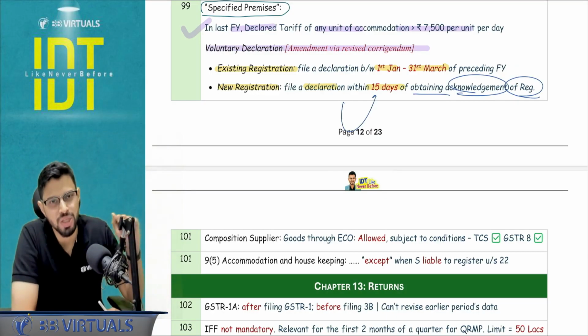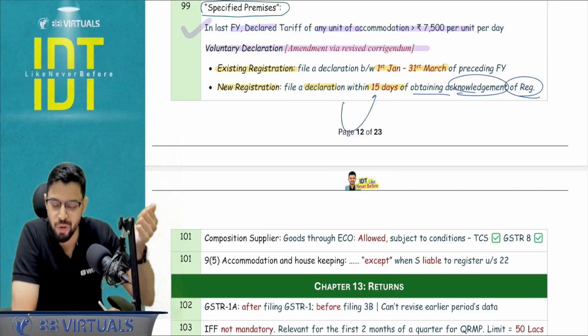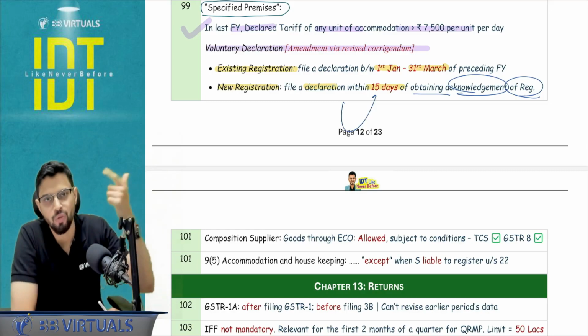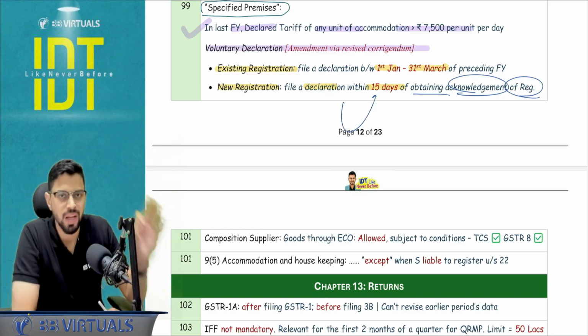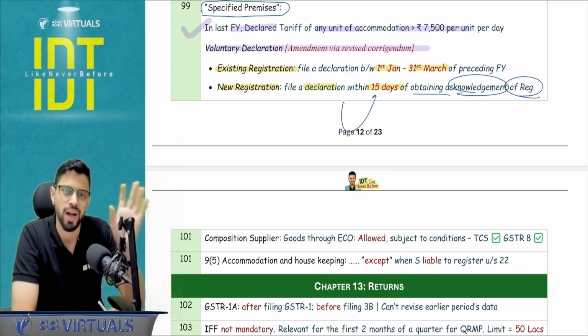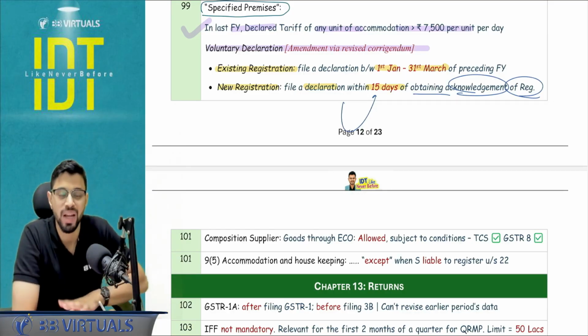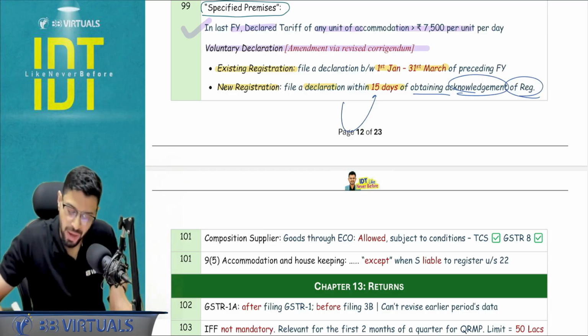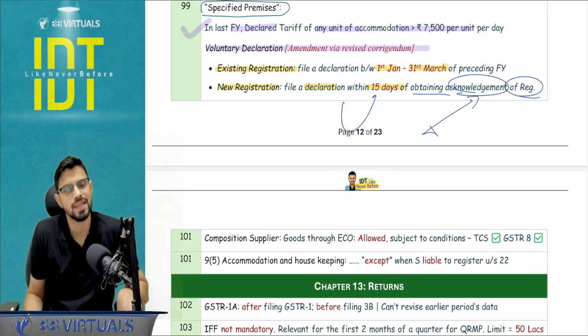So just like the composition scheme, where an existing registered person wants to go under the composition scheme, he or she can go from the first of the new financial year. But if it is a new registration, you can go right from day one. Here also you can go from day one, but ensure you file it within 15 days of acknowledgement of registration. Is this clear?